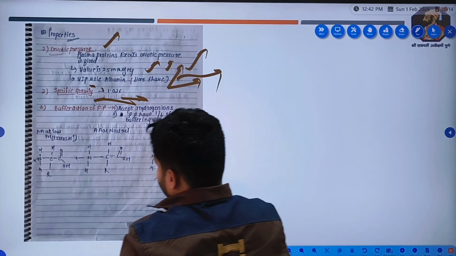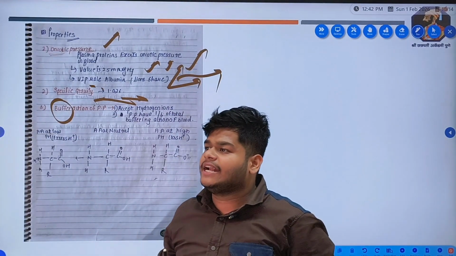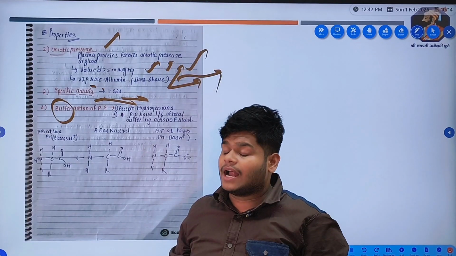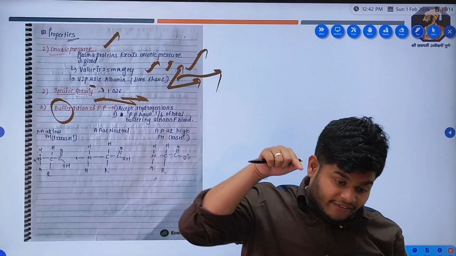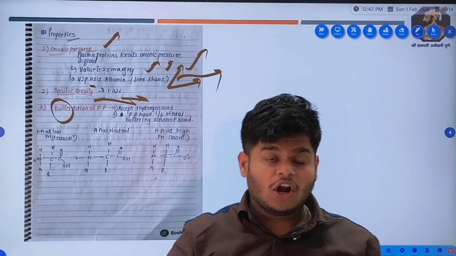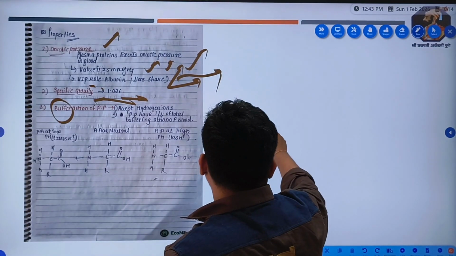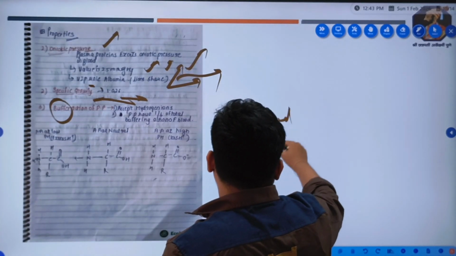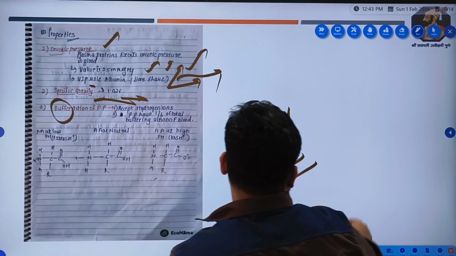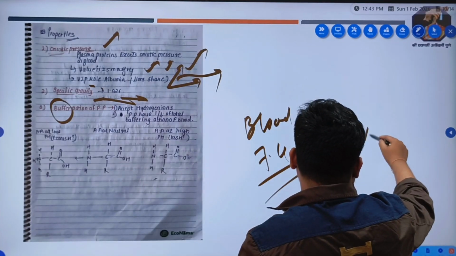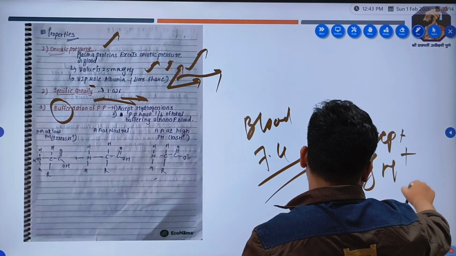Now buffer action. What is a buffer? A buffer is an entity which, whenever there is any pH change, resists that pH change. So as we know, the pH of blood is 7.4, which is basic in nature. So buffer action happens by the acceptance of H plus ions.